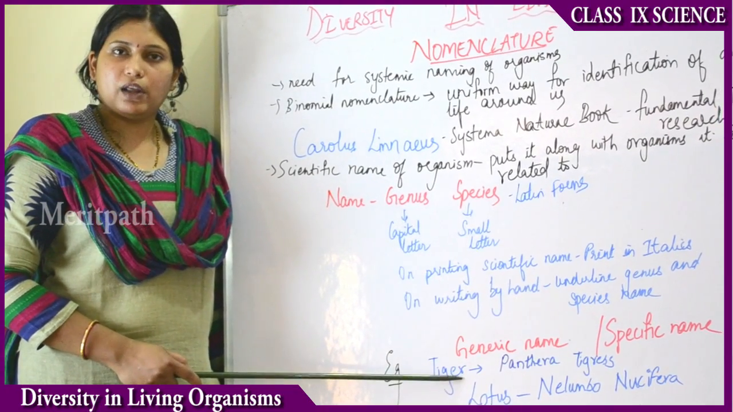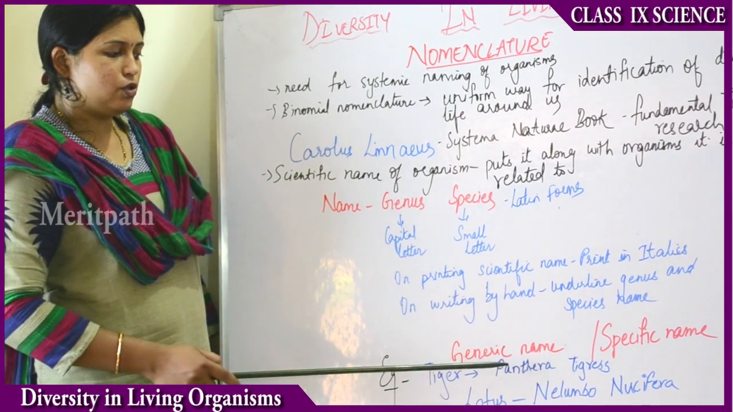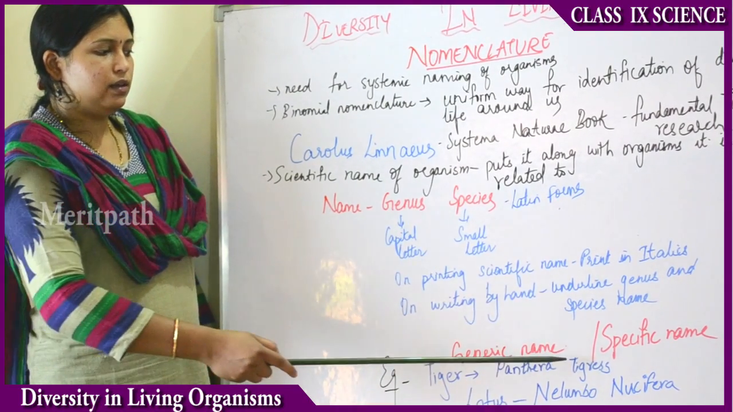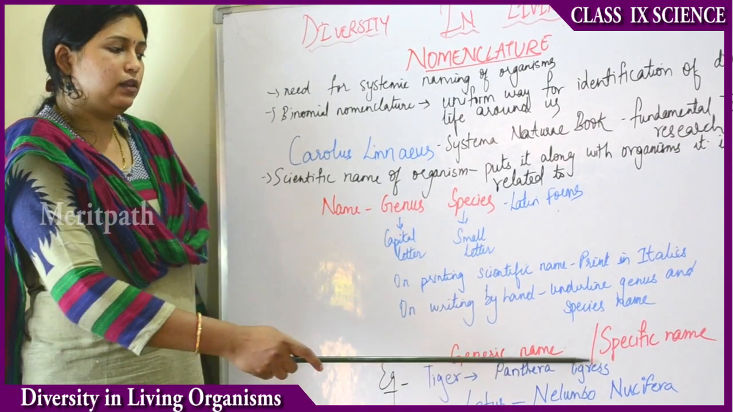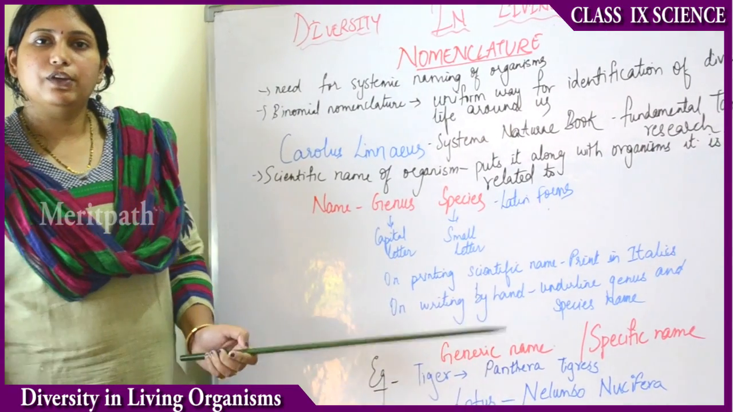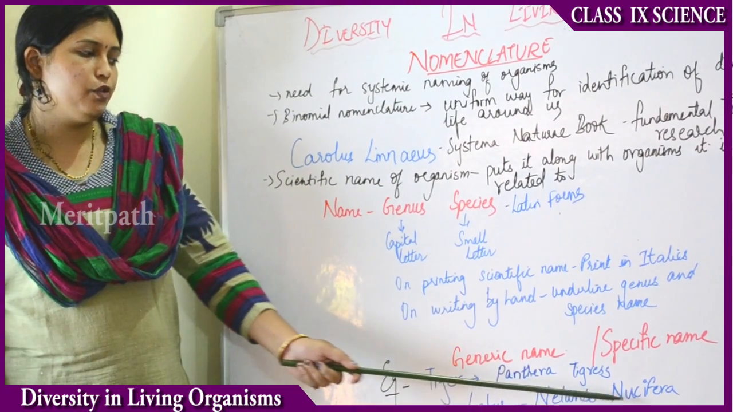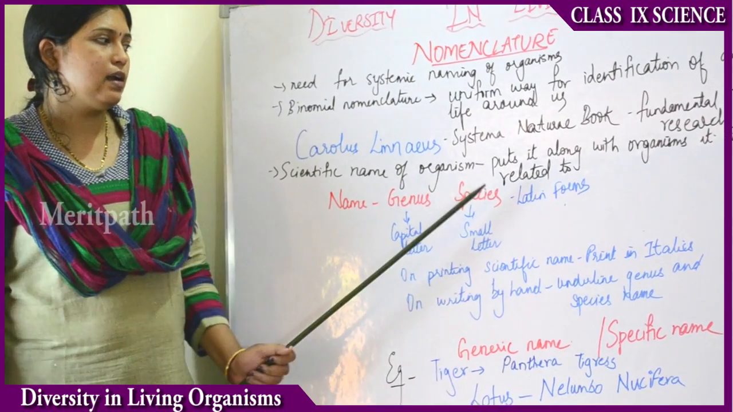Taking the example of tiger. The scientific name of tiger is Panthera tigris. Here Panthera is the genus and tigris is the species. Taking the example of a plant, that is lotus. The scientific name of lotus is Nelumbo nucifera. Again, Nelumbo indicates the genus and nucifera indicates the species.